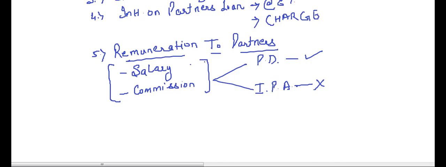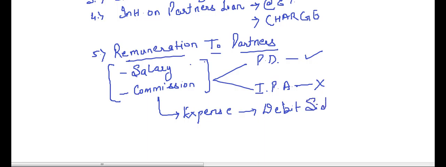Now the firm has to pay this salary or commission, that is remuneration to partners. It is an expense for the partnership firm. So how do we treat the expense in the P&L appropriation account? We will show it on the debit side of P&L appropriation account, like we treat interest on capital. Okay.